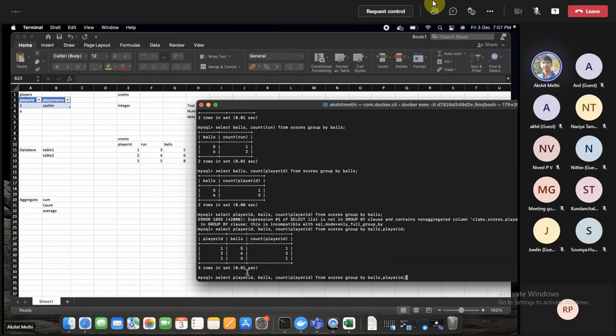I hope you got the point, why it is throwing the error, and why it only works when we say group by on that particular column. All right, I will take this silence as okay.